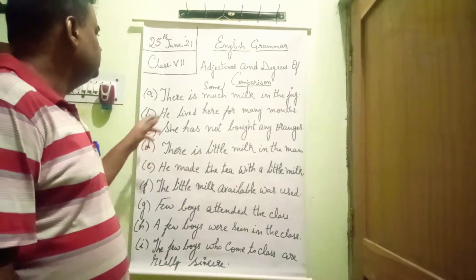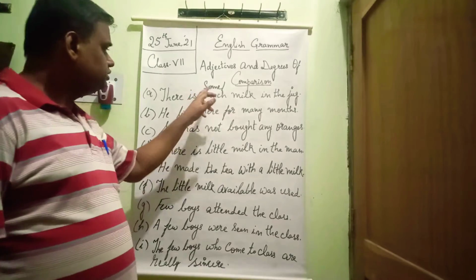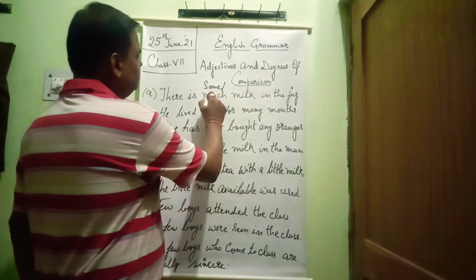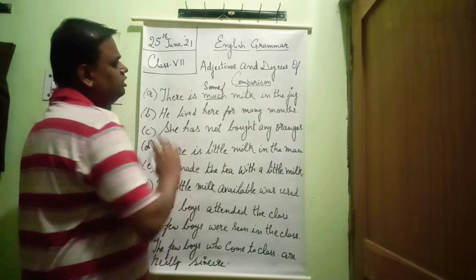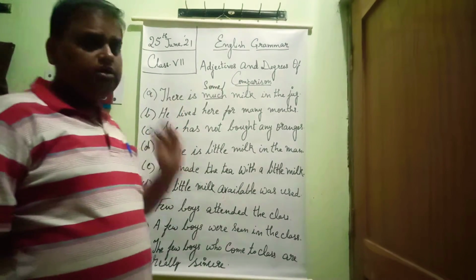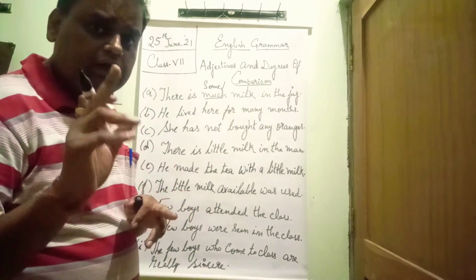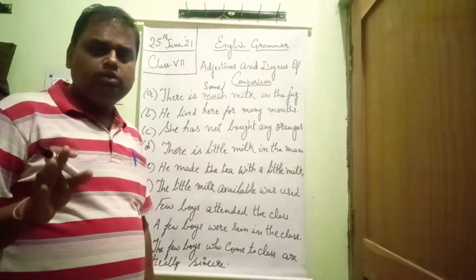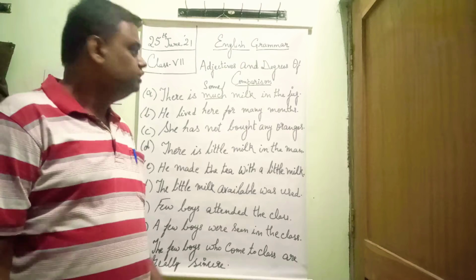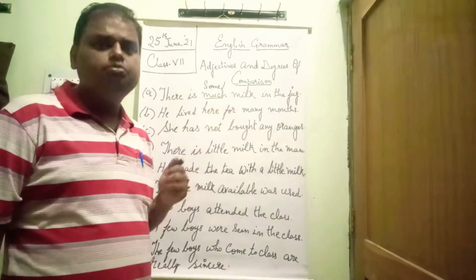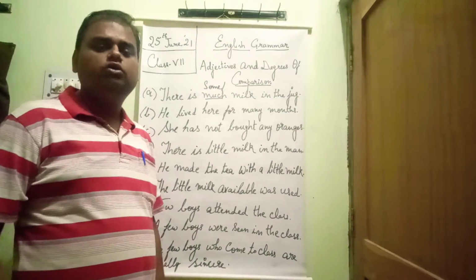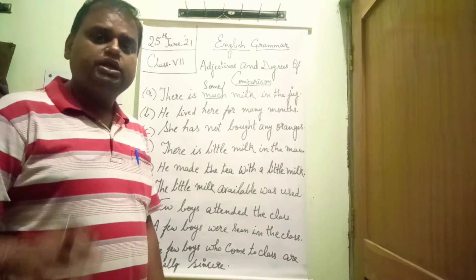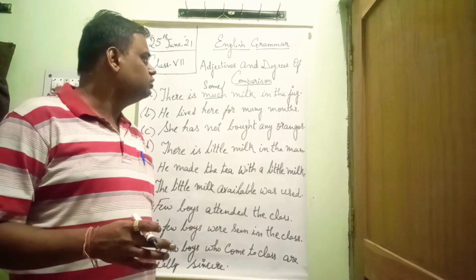We will be studying: there is some or much milk in the jug. Now you see here, some or much is the adjective, because it is describing milk. But some and much are used before an uncountable noun. Milk is an uncountable noun. We cannot count the milk. There is much milk or there is some milk in the jug. We cannot use "there is some pencils in the pencil box." There are some pencils in the pencil box.